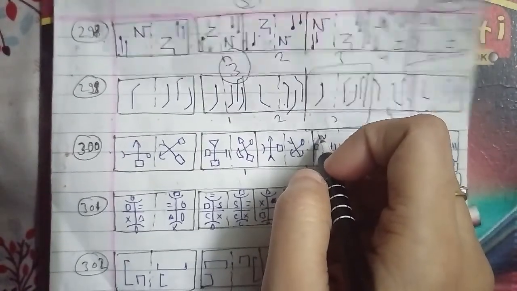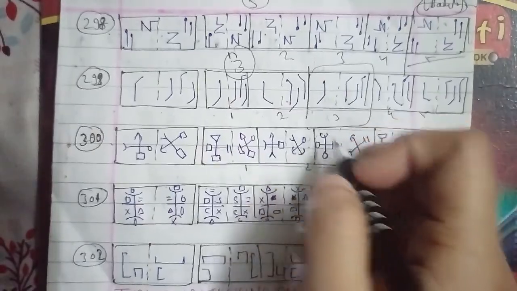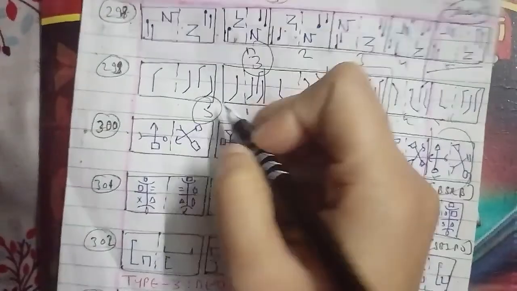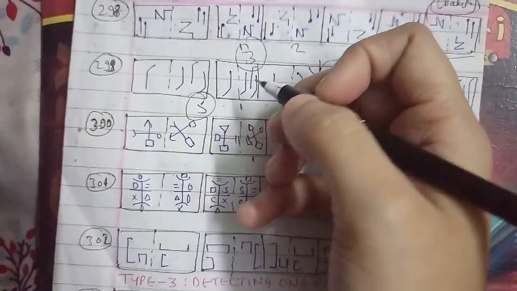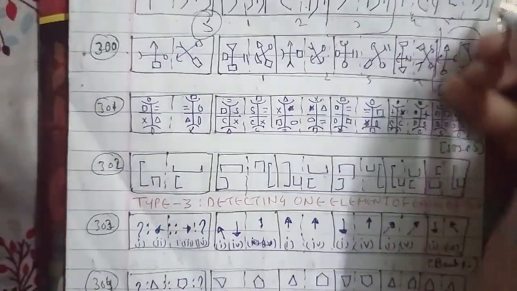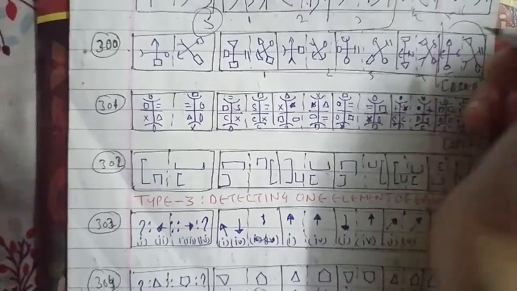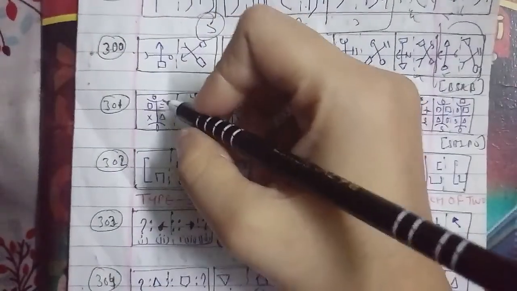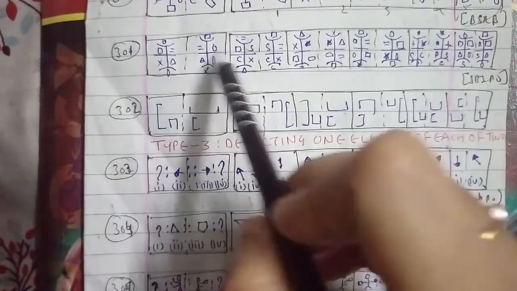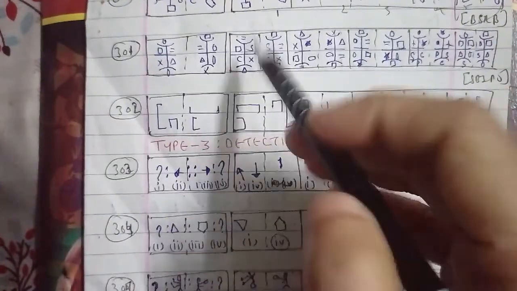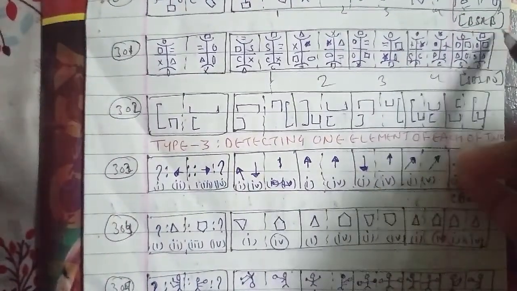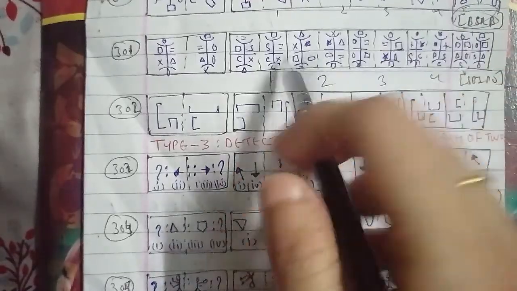Let's go ahead with the 302nd question of the session. These were the figures as you can see here: figure 1, 2, 3, 4 and 5. This is also an important one because it was asked in the SBI PO question paper, which is also an important paper competition-wise. The two elements in the left hand side figure rotate 90 degrees anti-clockwise and both move clockwise to form the right hand side figure. So here the first figure will be the right answer for this question as well.